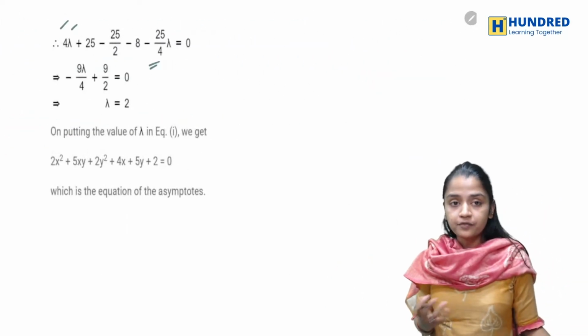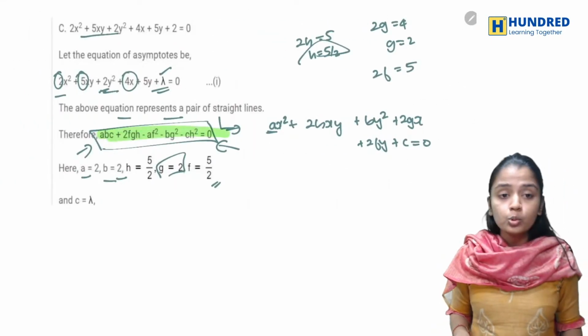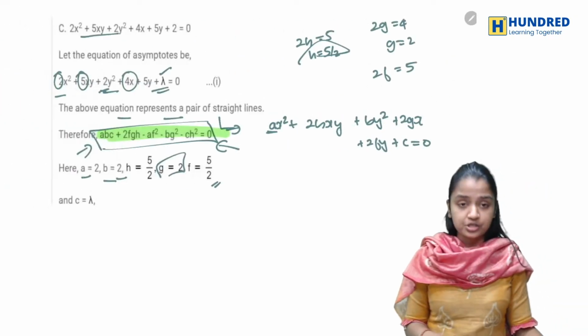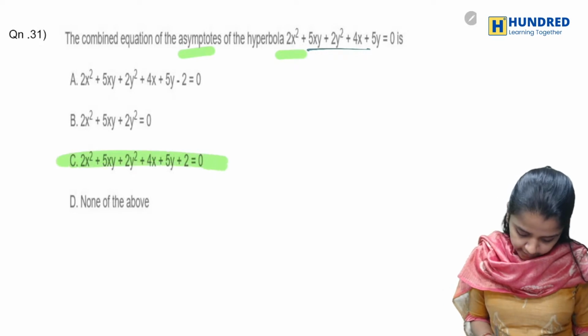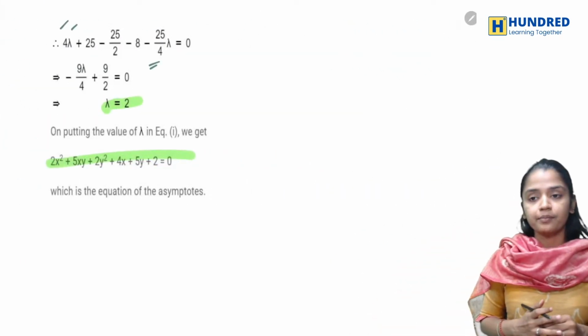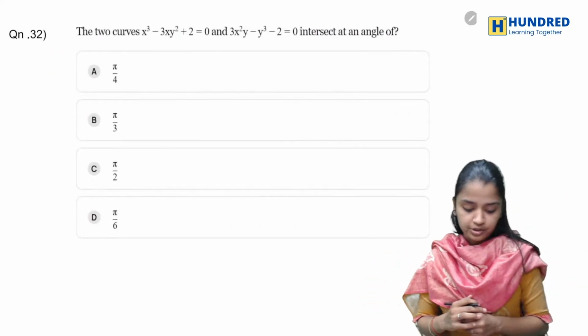After substituting all those a, b, c in this equation, you will get your lambda as 2, and your final equation is just adding 2 to it. So this is your final equation. After getting your lambda, your equation becomes simpler. Okay, now let's go to the next question.